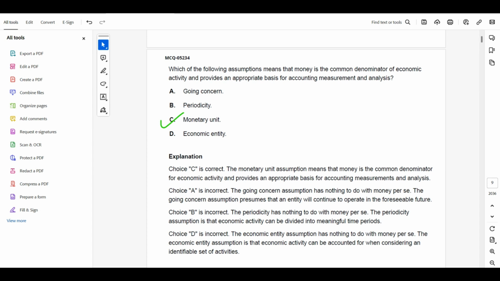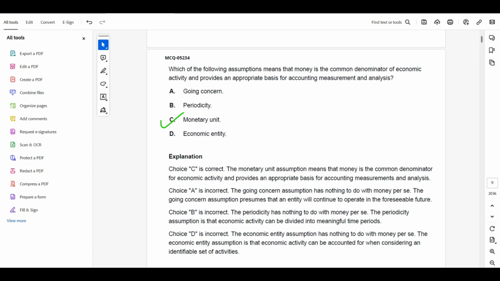Which of the following assumptions means that money is the common denominator of economic activity and provides an appropriate basis for accounting, measurement and analysis? Going concern, periodicity, monetary unit, economic entity. Going concern is an accounting principle, so it got cut away.